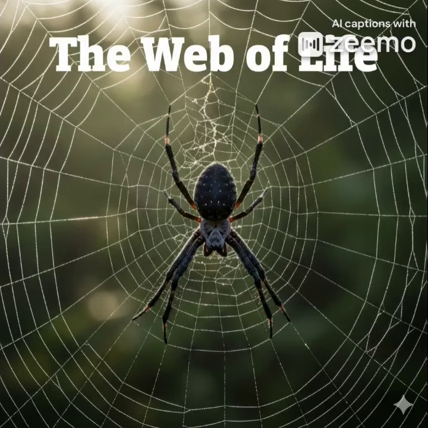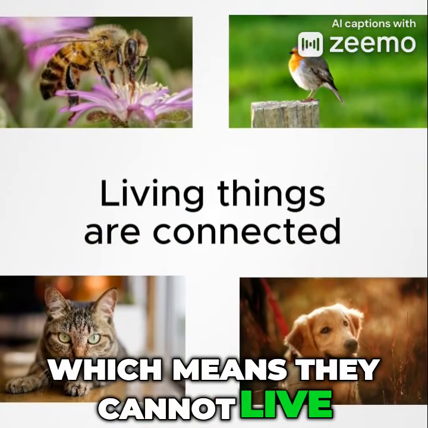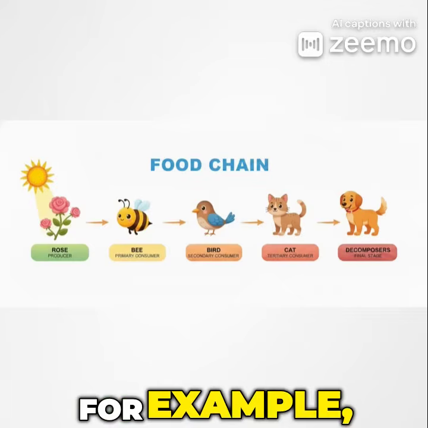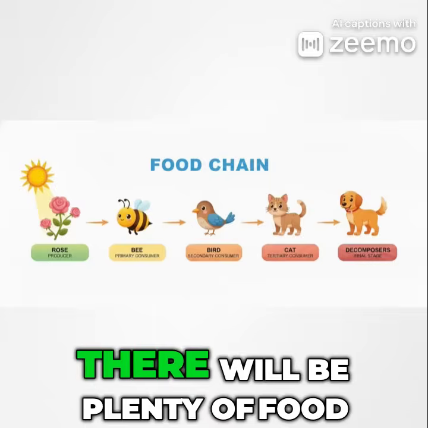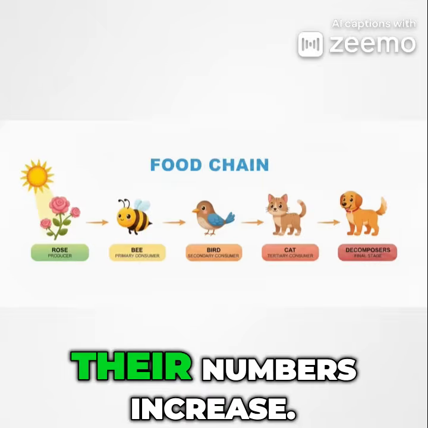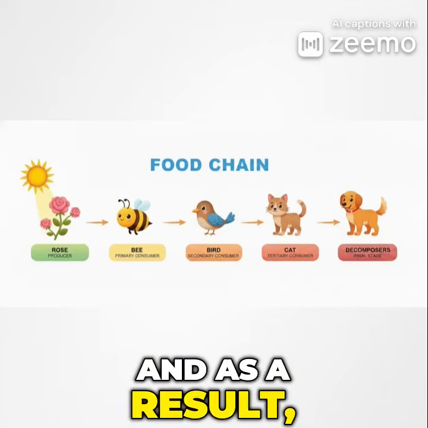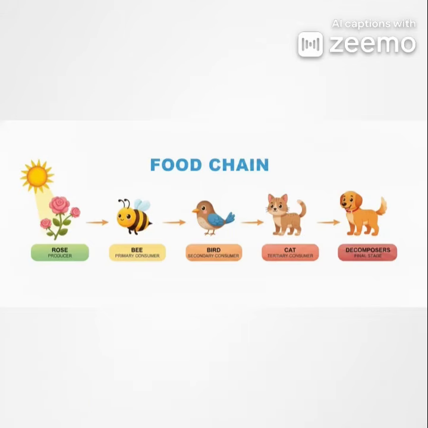The web of life. Living things in the world are closely connected, which means they cannot live alone. For example, if there are many plants in an area, there will be plenty of food for insects. When insects have enough food, their numbers increase. Birds then arrive to eat the insects, and as a result, the birds grow stronger and healthier.